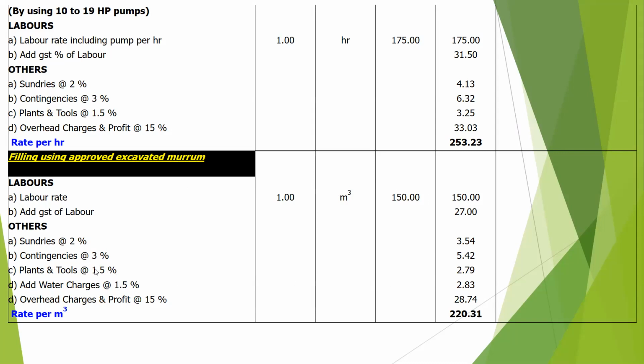Because you will be using a pickaxe and everything. So that is the reason. 2.79. Water charges. Why do you require water charges? Because for compacting the murum, you require water. So I added water charges also. That will be 2.83. Overhead and profit 15%, 28.74. So the rate per cubic meter will be 220.31.